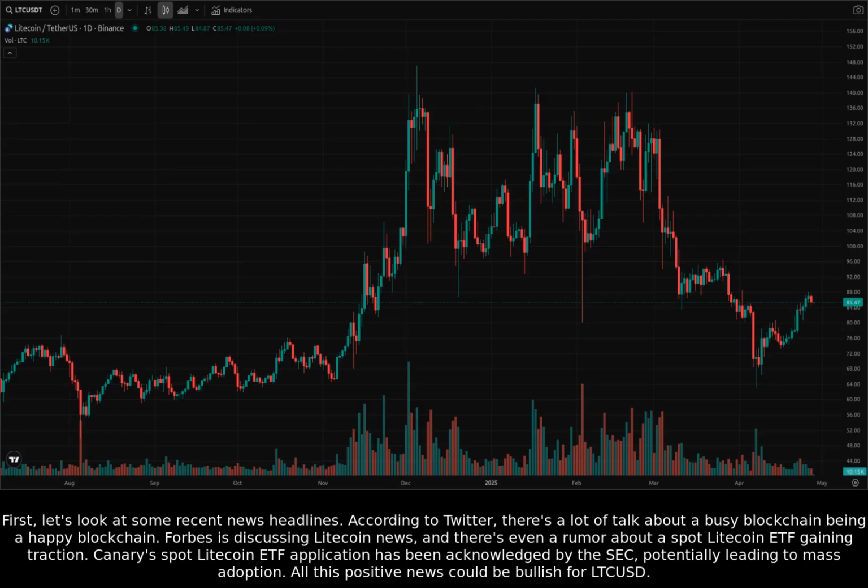According to Twitter, there's a lot of talk about a busy blockchain being a happy blockchain. Forbes is discussing Litecoin news, and there's even a rumor about a spot Litecoin ETF gaining traction. Canary's spot Litecoin ETF application has been acknowledged by the SEC, potentially leading to mass adoption. All this positive news could be bullish for LTCUSD.